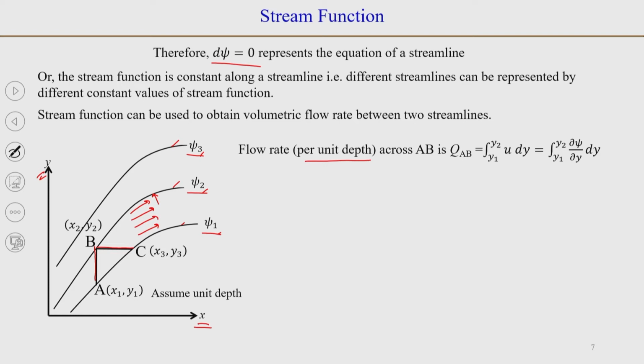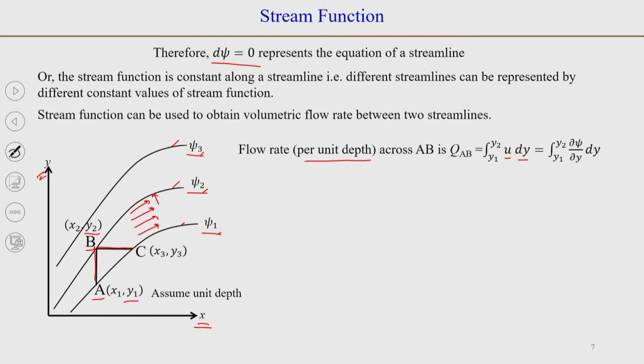We can find the flow rate QAB across this line as the integral from point A to B of the flow normal to it, which is u dy. We can write this as v dot dA, and from that you will get u dy into 1, which is the depth, and we can integrate it from y1 to y2. So, we will get the flow rate.